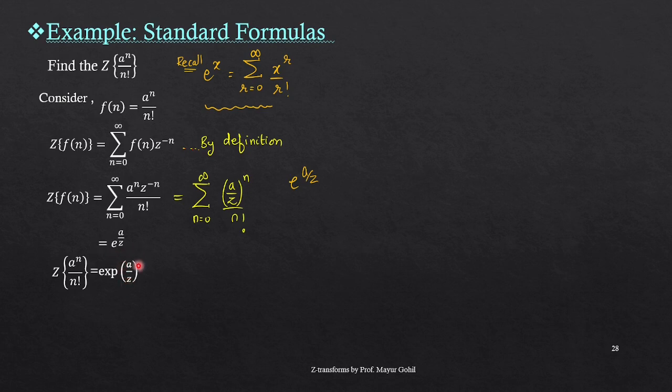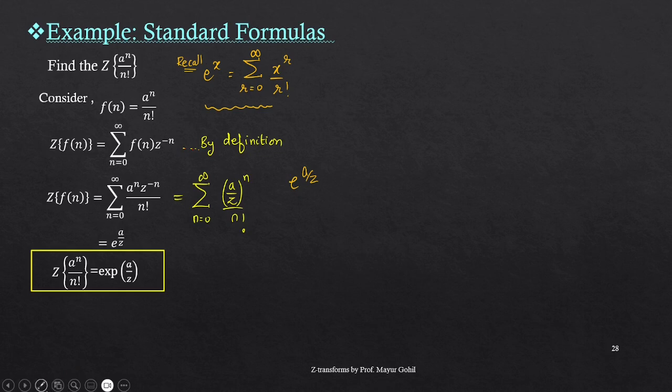You have to remember that exp of a by z is nothing but the exponential e to the power a by z. So this is our first formula, a standard formula that is always there.